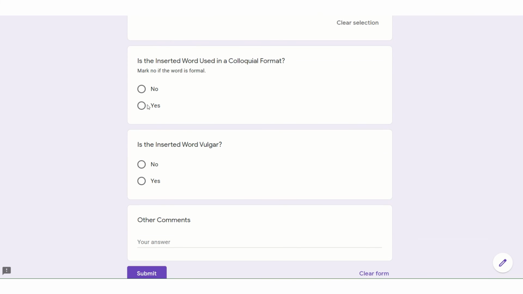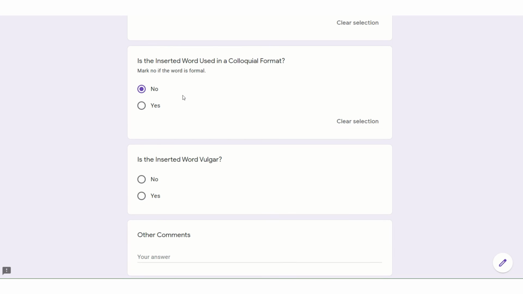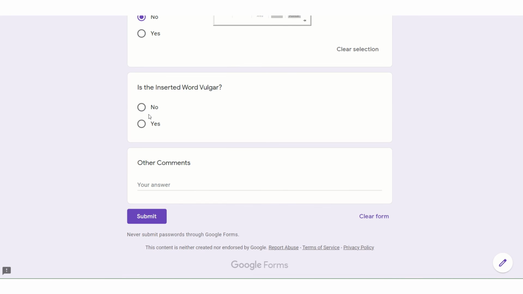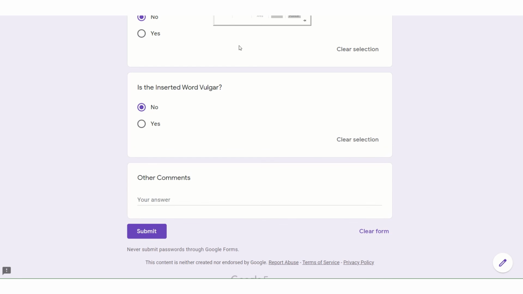We mark yes if the word is used in a colloquial format, or no if the word is used in a formal format. In this case it's a no, since it's not a colloquial word. We then mark no if the inserted word is not vulgar or offensive, or if the word is vulgar or offensive, we mark yes. In this case it's a no.